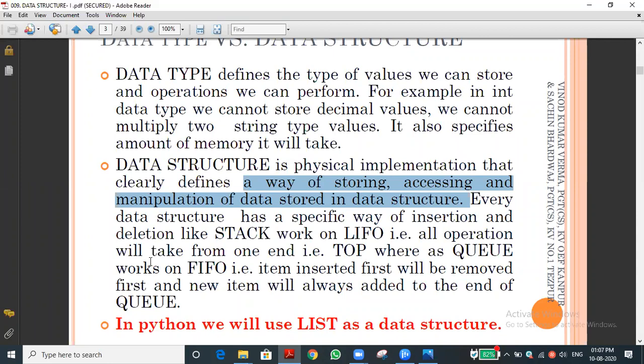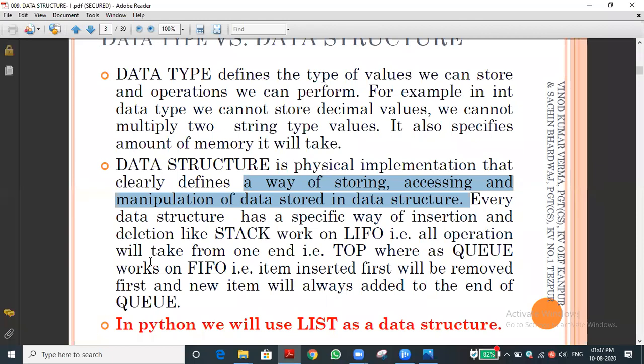For example, if you are storing a string, it has a single ID only, not element-wise. If you are storing a list, each element has its own ID, isn't it? Correct, no? Likewise in dictionary also. So that is the way of storing the data, and what we are going to deal with is called data structure. Now you may have some idea about what we are going to discuss.